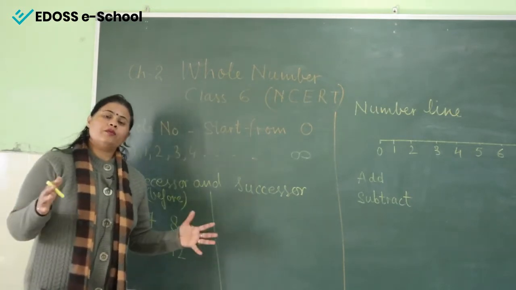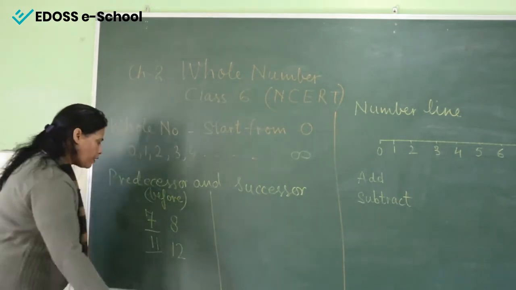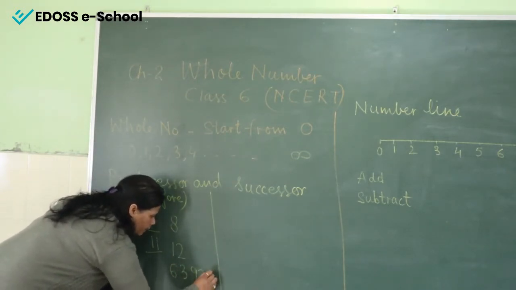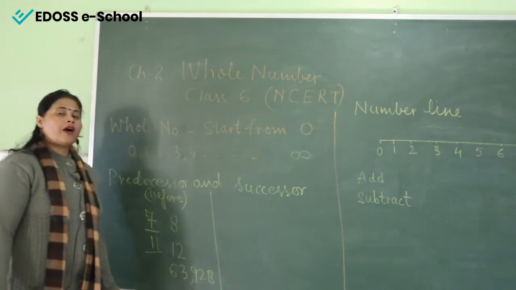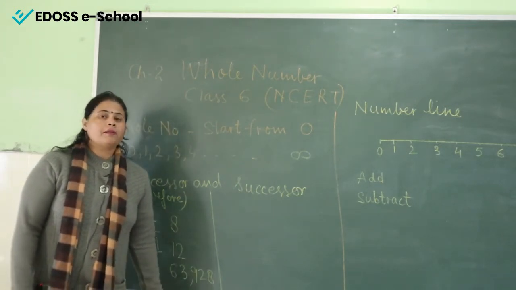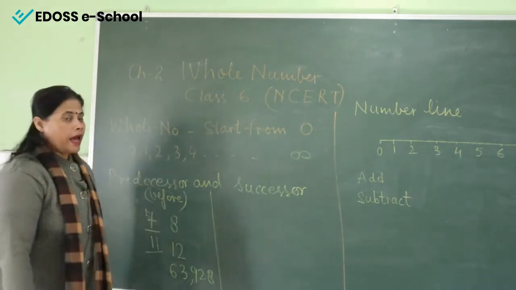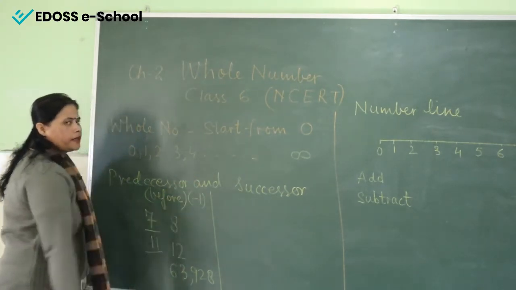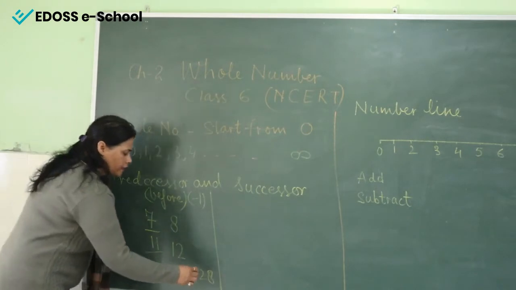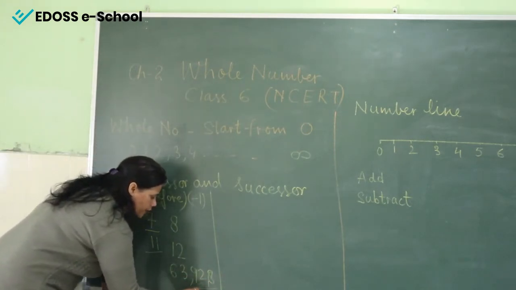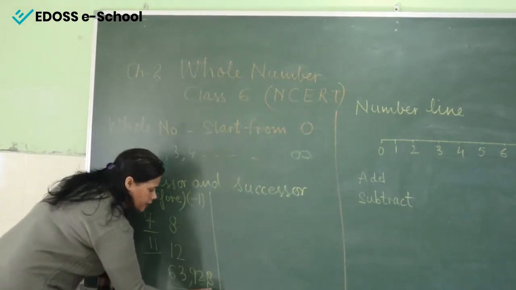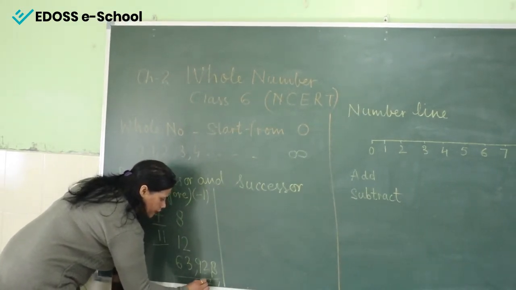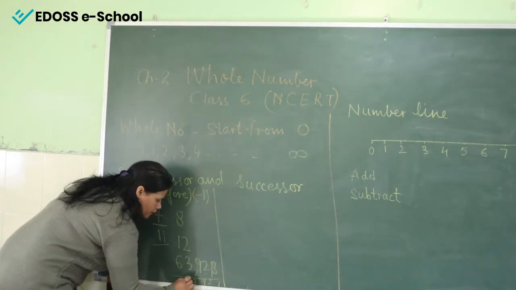But if I am talking about a bigger number, for example, 63,928, and I am asking about this number, you have to calculate, and when we calculate for the predecessor, we subtract 1, right. So 8 minus 1 is 7, here it is 2, here it is 9, this is 3 and this is 6.